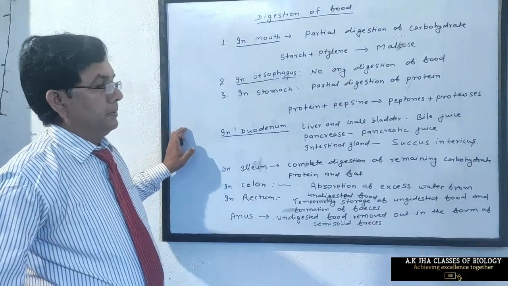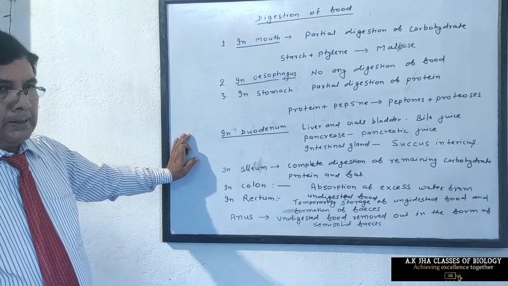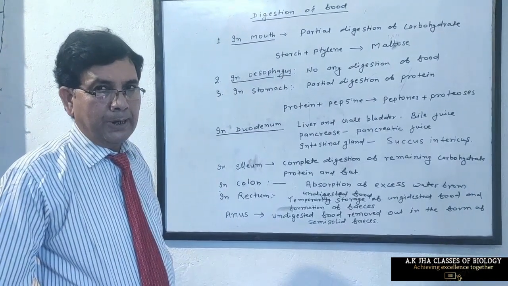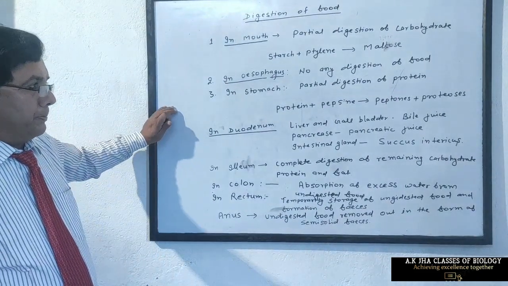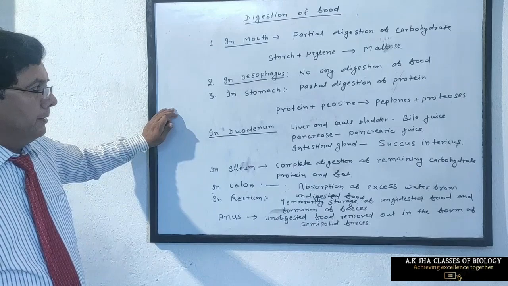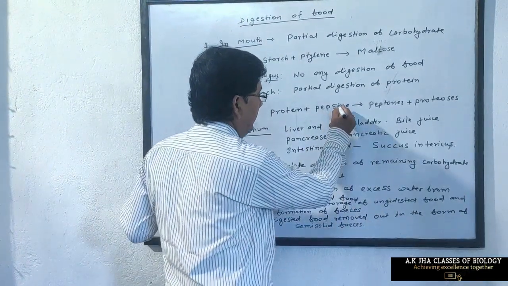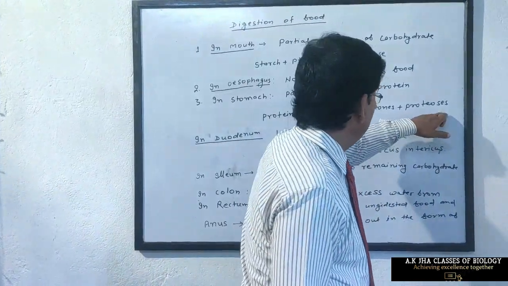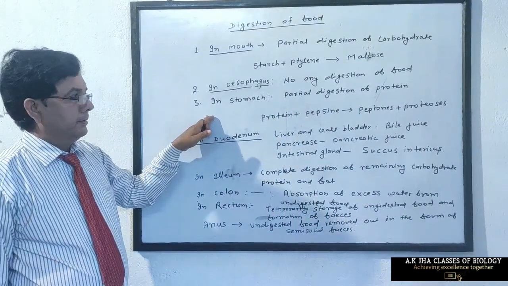Here, the enzyme is also inactive. So what are the functions of HCl? It kills harmful bacteria, prevents the food from spoilage, and converts inactive pepsinogen into active pepsin. Now this pepsin works on protein and converts it into peptones and proteases. That means partial digestion of protein occurs in the stomach.